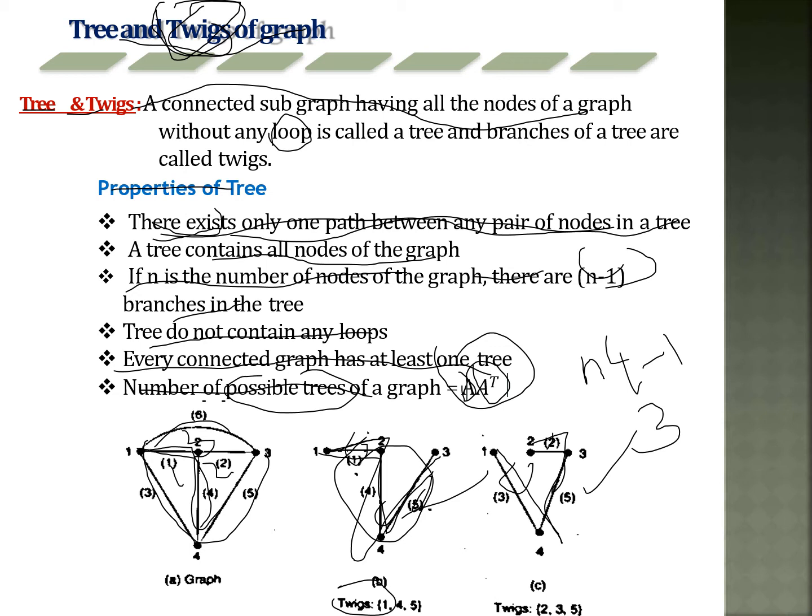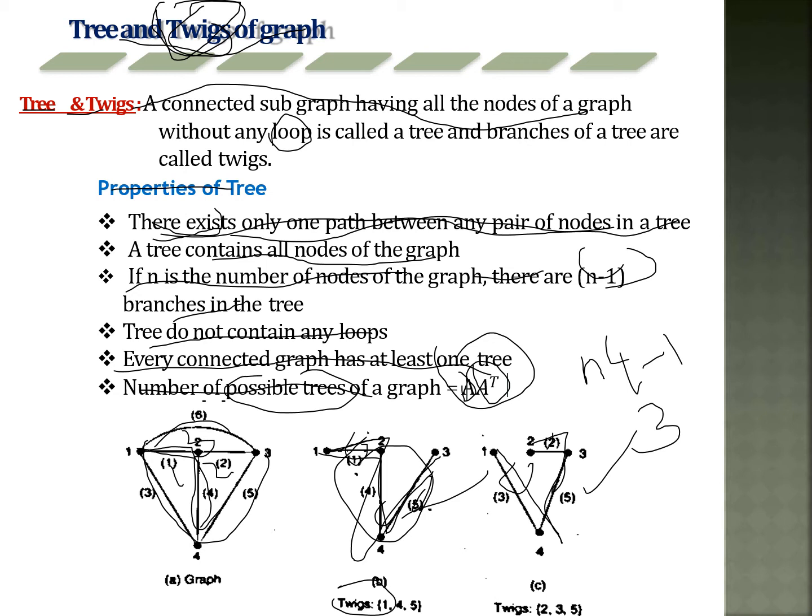These are the properties of the tree. There exists only one path between any pair of nodes in a tree. A tree contains all nodes of the graph. If n is the number of nodes of a graph, there are n-1 branches in a tree. A tree does not contain any loops, meaning it doesn't take any loops.